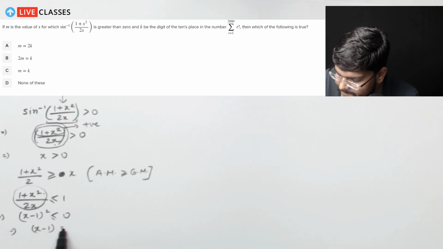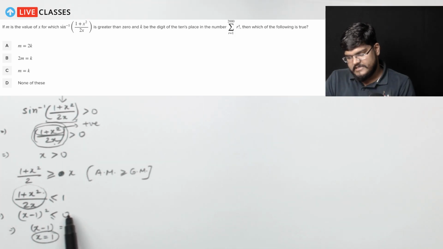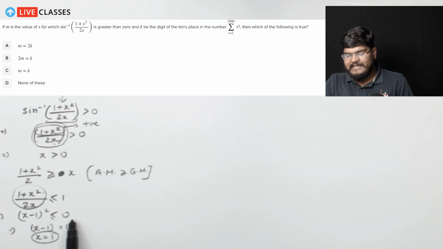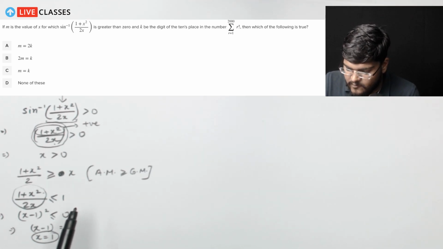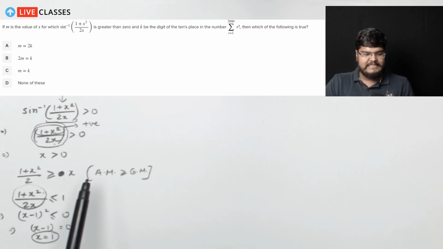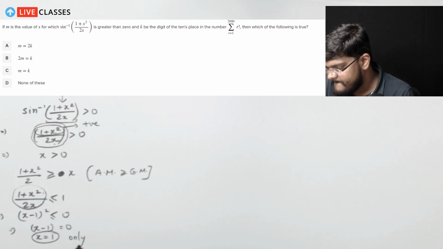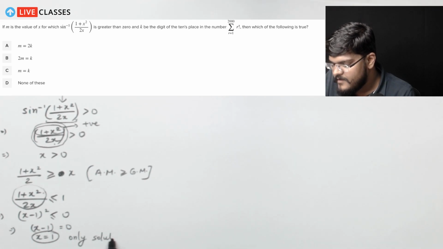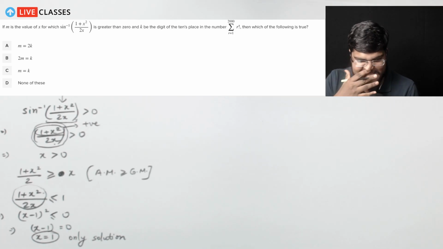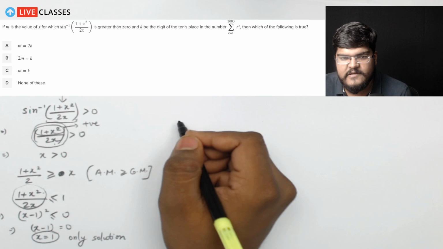equals 0, or you can say x is equal to 1 is the only solution possible, because it has to be less than or equal to 0 as well. At the same time, we also have to make sure that this entire thing is positive as well. So for all these things, x is equal to 1 is the only solution. Now, if x is equal to 1 is the only possible value, then I can say that my value of m is also equal to 1,